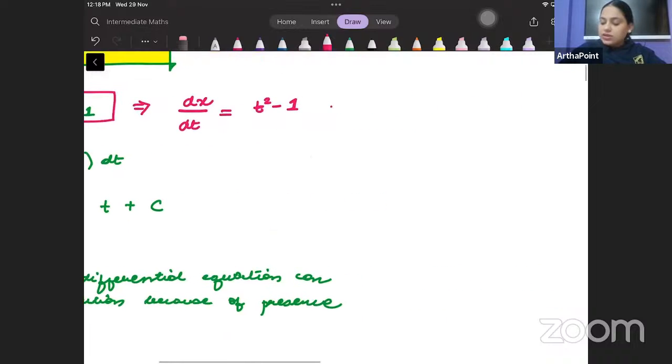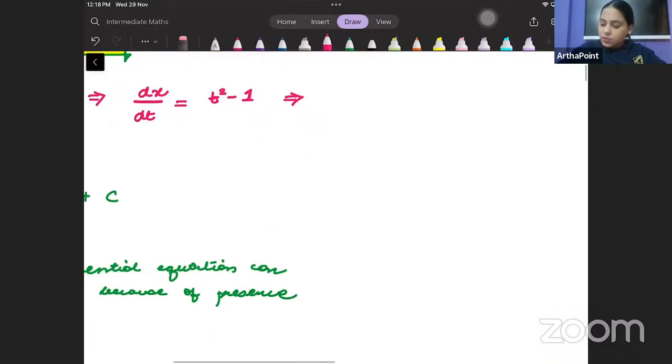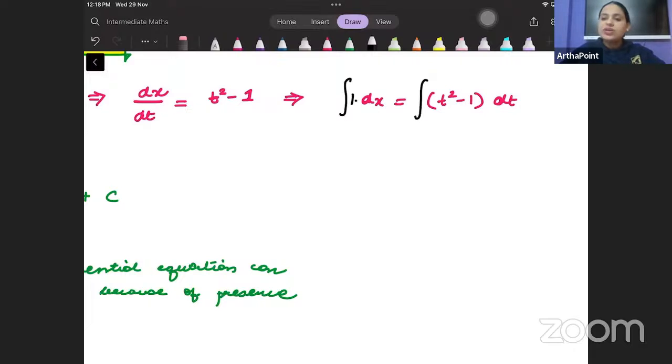So beta, if dx by dt is t square minus 1, I can take dt to the other side and I will get t square minus 1 dt. I can also go ahead and integrate both sides. This is 1 into dx. Integration of 1 will be x. Integration of t square will be t cube by 3. Integration of 1 will be t. This is plus c. So I have been able to get x as a function of t.